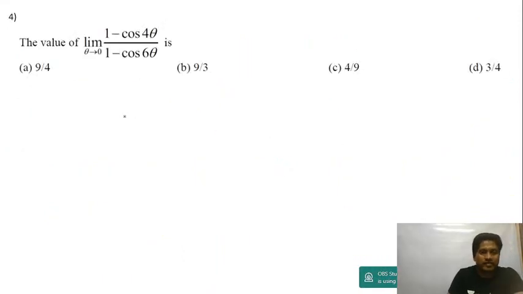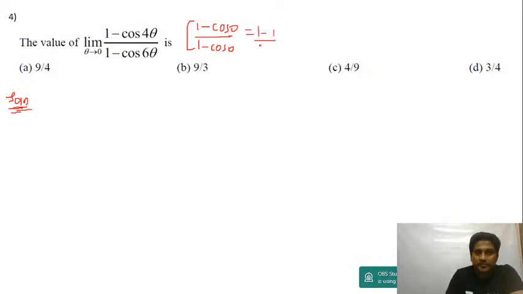Question number 4. Alright, now follow carefully. Suppose x tends to 0, okay, I'm going to get here cos 0 divided by 1 minus cos 0, right? Cos 0 is 1, no? You get 1 minus 1 upon 1 minus 1. So this will be equal to 0 by 0 form, right?